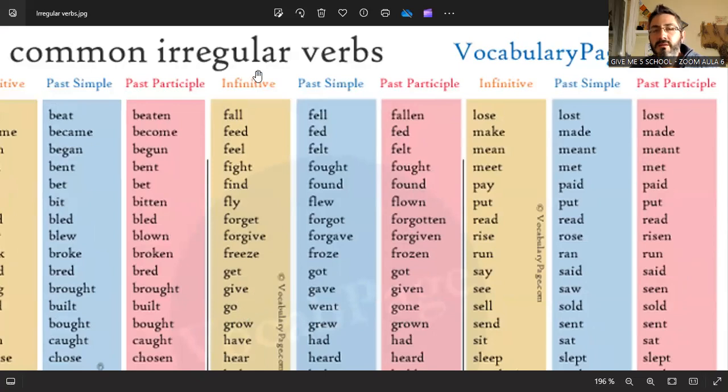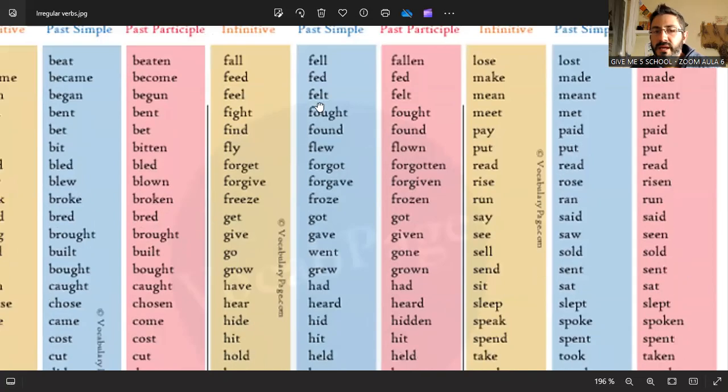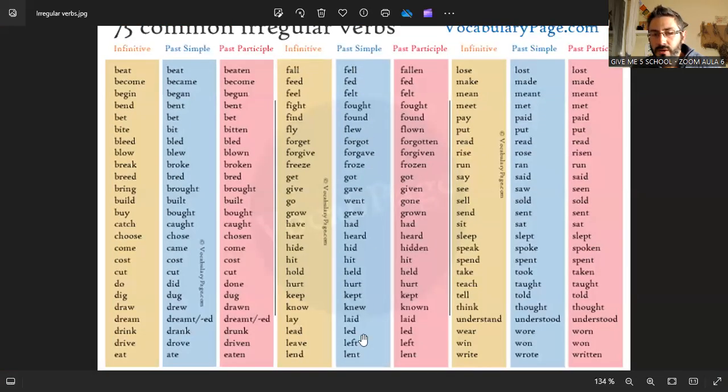So as you see, como ves, you have the infinitive, past simple, and then past participle. Okay, so we are going to pay attention to this list today. Don't worry about the past participle for now. In the future we are going to see it, but for now only the past simple is more than enough. Más que suficiente, more than enough.